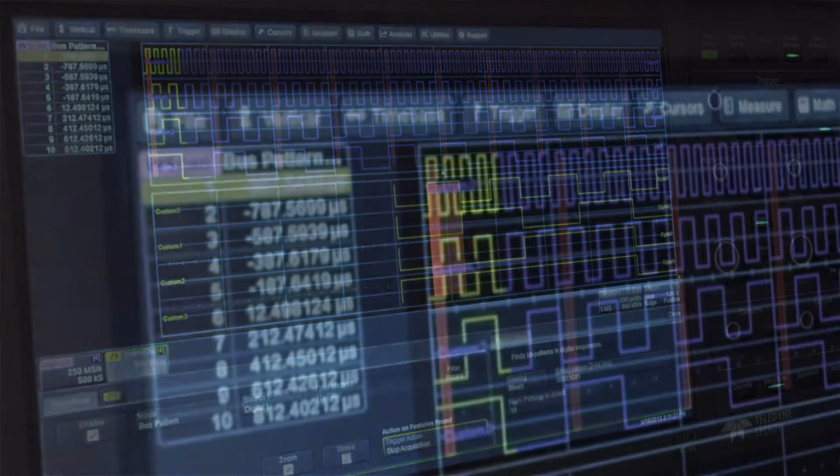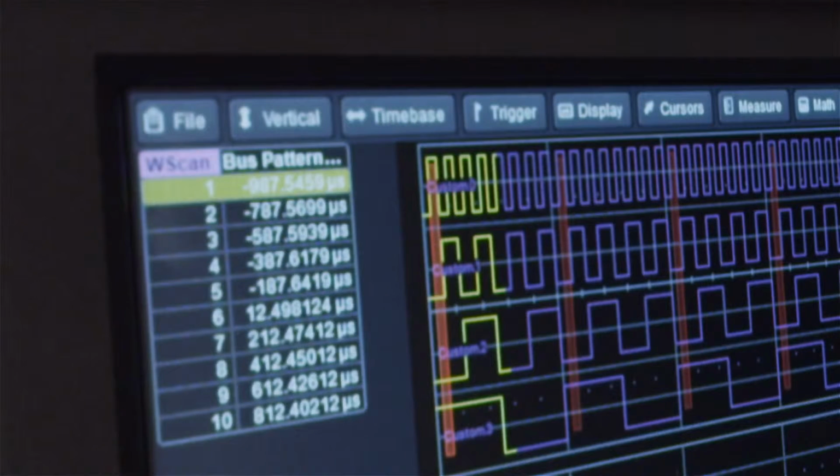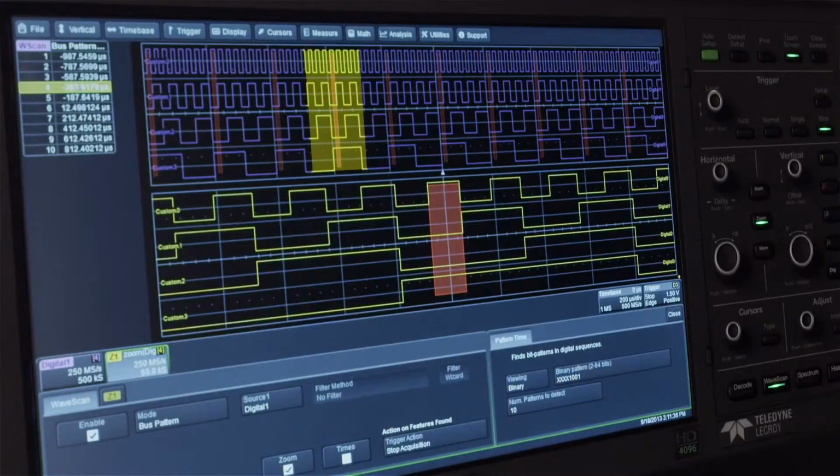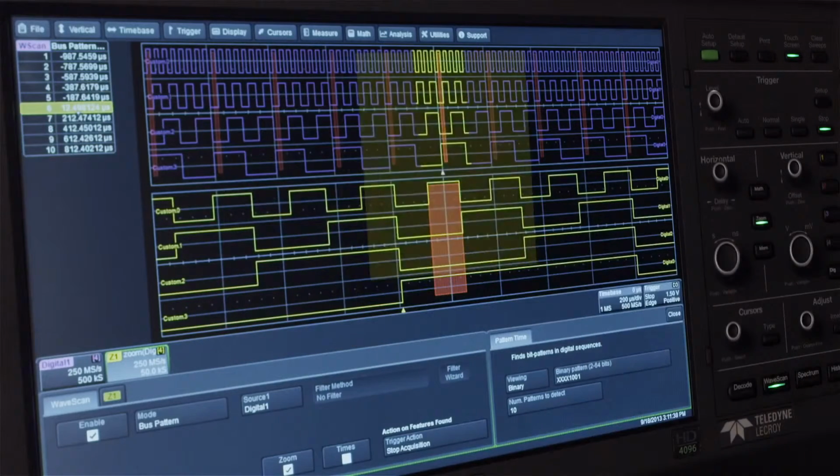Notice that 10 instances of the pattern have been highlighted and displayed in the table on the left side of the screen, and WaveScan has stopped the trigger. Selecting any entry in the table automatically zooms to that instance.